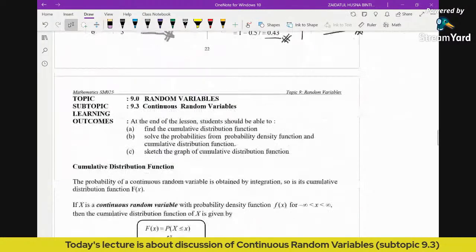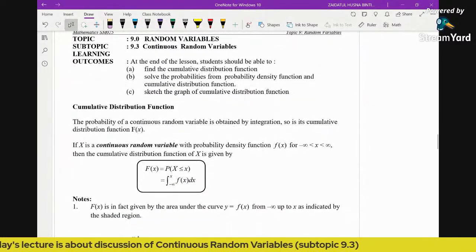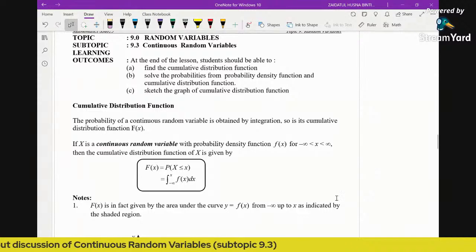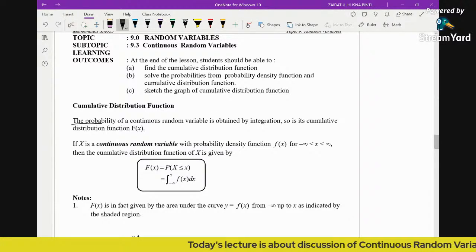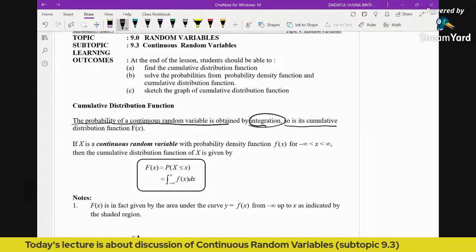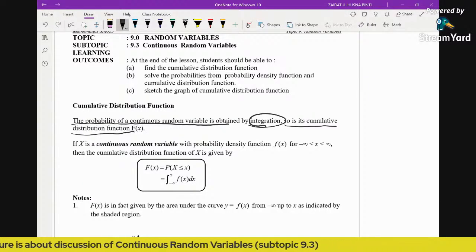Now let's discuss how to find the cumulative distribution function. The probability of a continuous random variable is obtained by integration, and so is its cumulative distribution function.